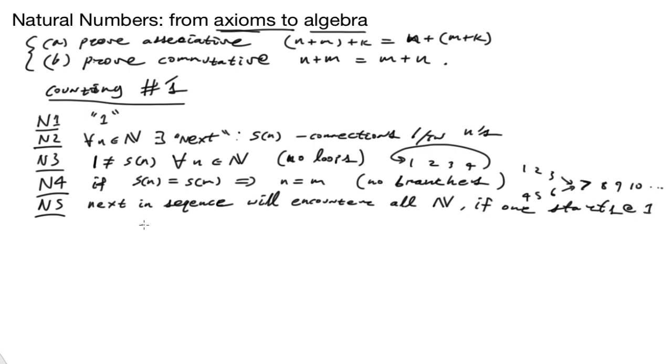If you start at 1 and you go to the next in the sequence, and you keep going to the next in sequence, you will encounter all the n. You won't skip. So basically, this is a no skipping rule.